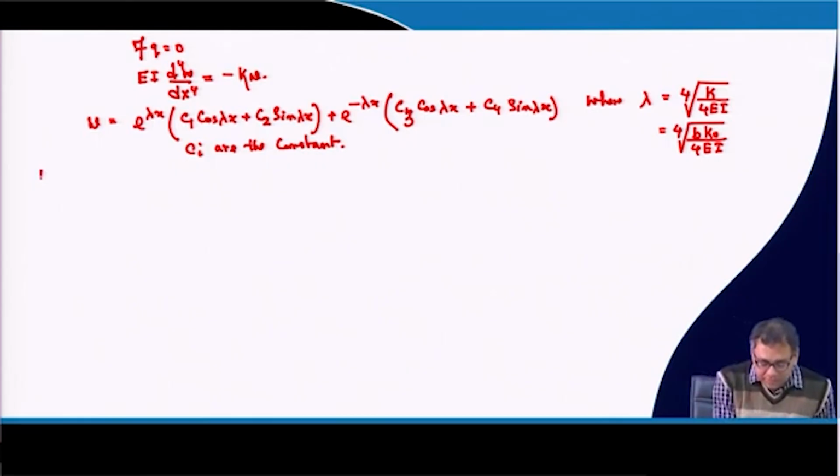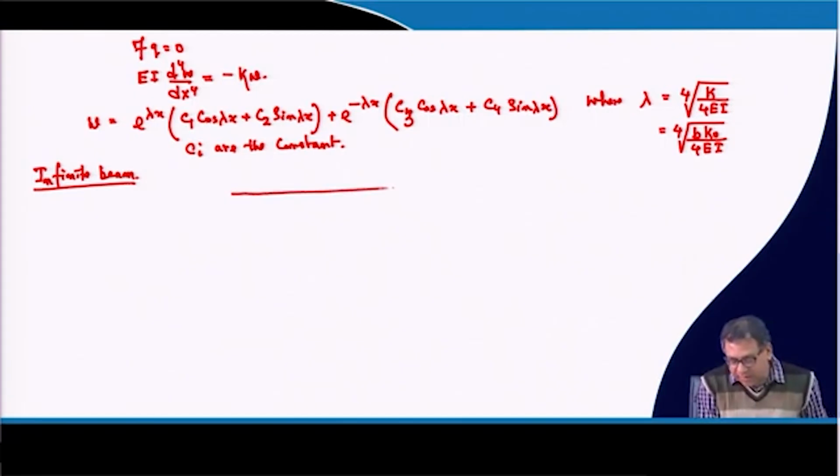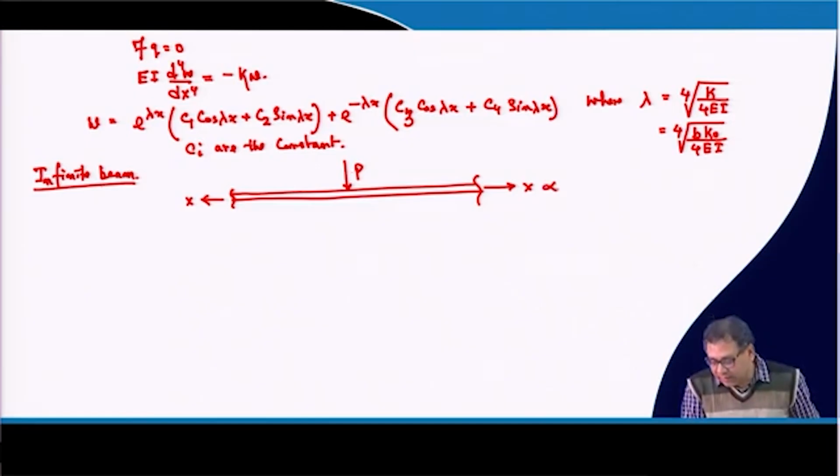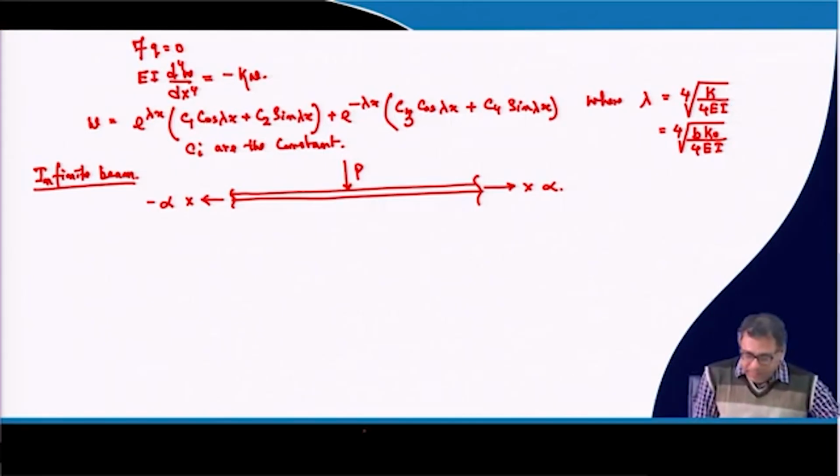First I will go for the infinite beam. Suppose this is an infinite beam. This is the x direction, and both sides are the x direction. This is infinite, and this is also infinite. Positive or negative is not an important thing, but both are infinite. A concentrated load P is acting.